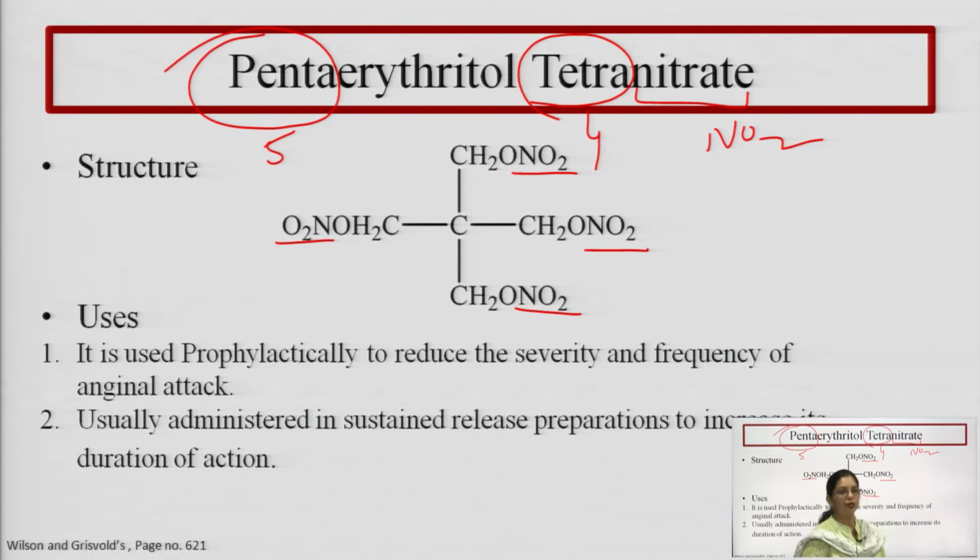From the structure we can see that it is a polyol ester, a polyol ester of nitric acid. In pentaerythritol tetranitrate, all the hydroxy groups present in the pentaerythritol have been converted to the corresponding nitrate.